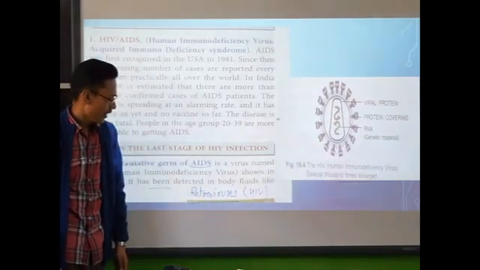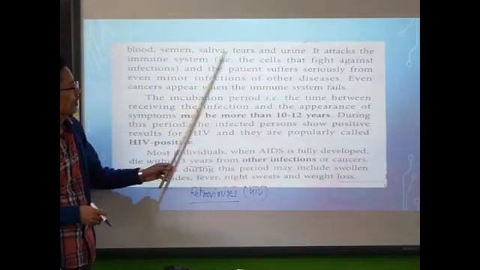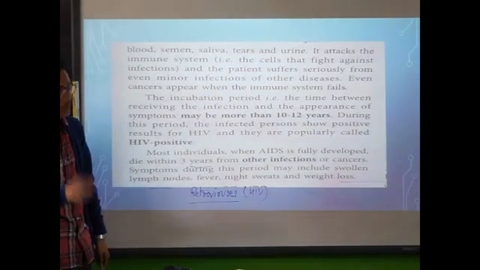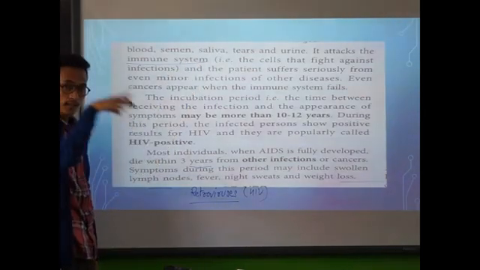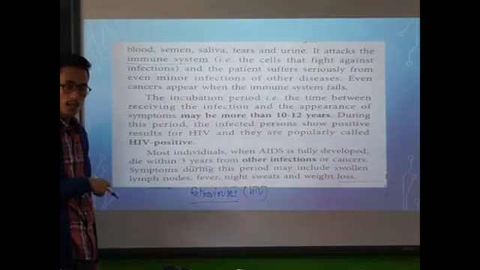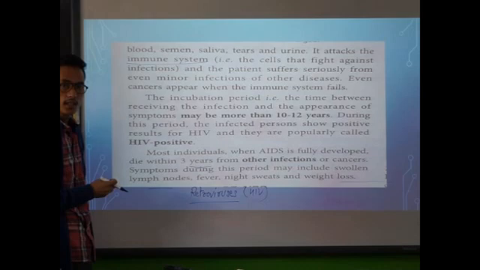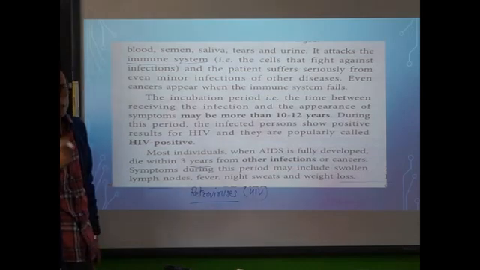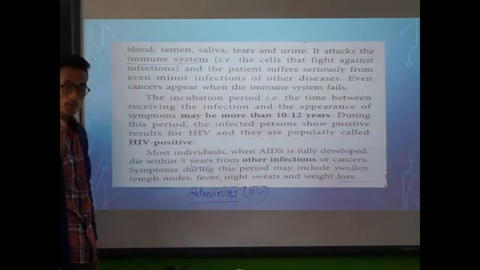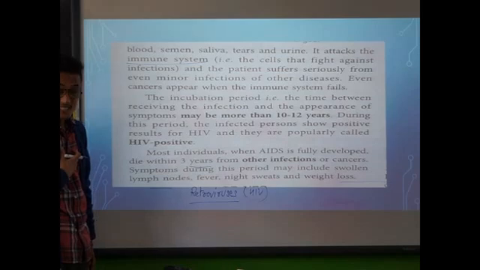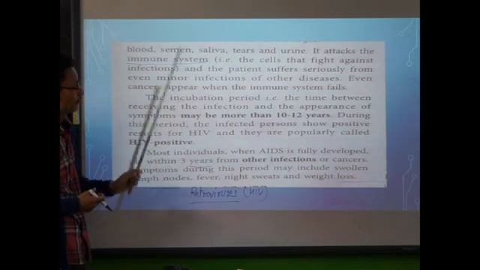Okay. Now, this particular virus is mainly present in the blood, semen, saliva, tears, and urine. Yeah, and it mainly attacks the immune system of our body. It infects the immune system of our body. And remember, we have got lymphocytes that provide immunity. We have got T lymphocytes and B lymphocytes, which we have covered in our previous classes also. So try to recall it. Lymphocytes, B lymphocytes and T lymphocytes, provide the body immunity. So these HIV viruses will attack or infect the immune system.